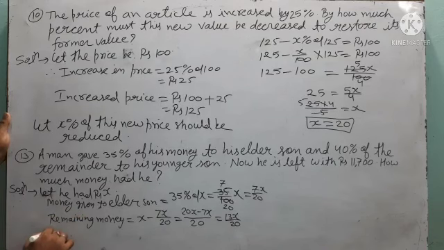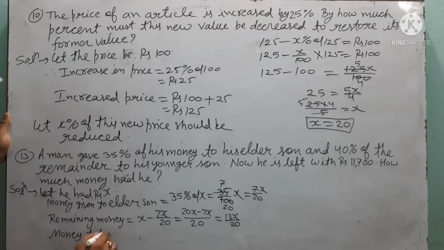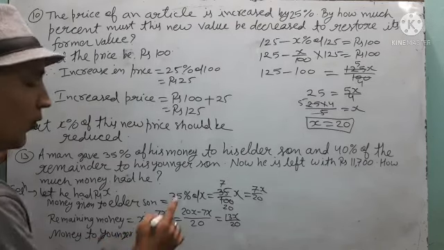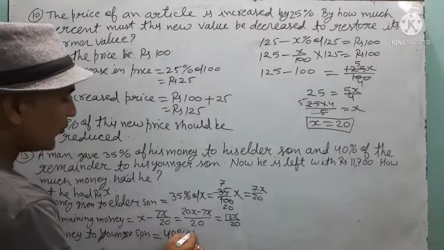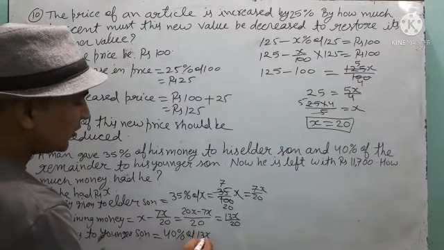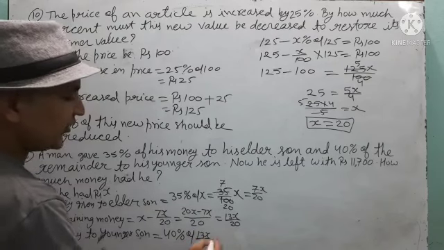Then you can get the money given to younger son. How much money is he giving to younger son? 40% of remaining means 40% of 13x upon 20.